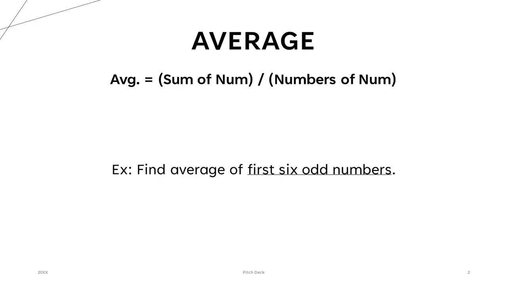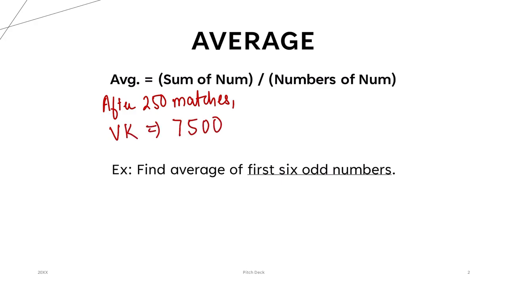As I already told you, suppose after 250 matches, Virat Kohli has scored 7,500 runs. So how will his timeline look?